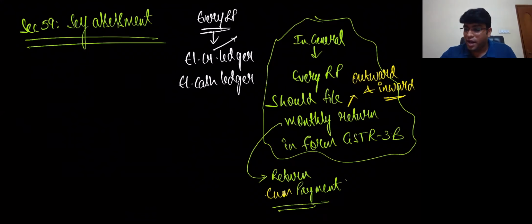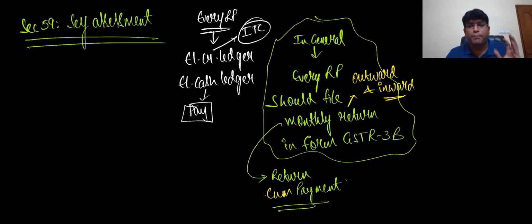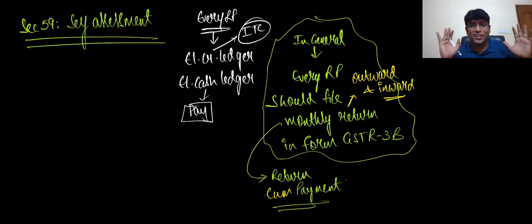The electronic credit ledger represents our input tax credits, and the cash ledger is what we pay from our pockets. When I say pay from our pocket, it could be paid through NEFT, RTGS, or e-payment. There are so many ways of payment and all that we'll talk about separately. We have a chapter called Payment of Tax. In that, we'll talk in detail about how to pay. That is not our concern now.